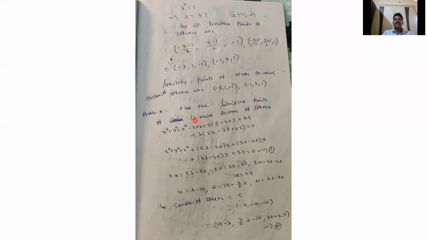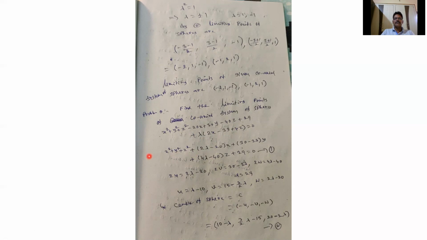See the second problem. Find the limiting points of the coaxial system of spheres x square plus y square plus z square minus 20x plus 30y minus 40z plus 29, plus lambda into (2x minus 3y plus 4z) equals 0.